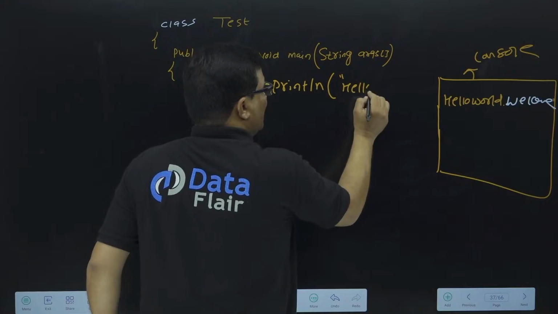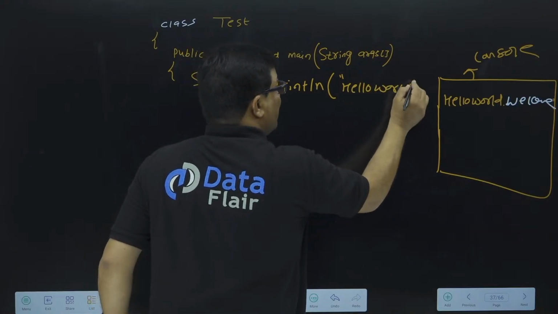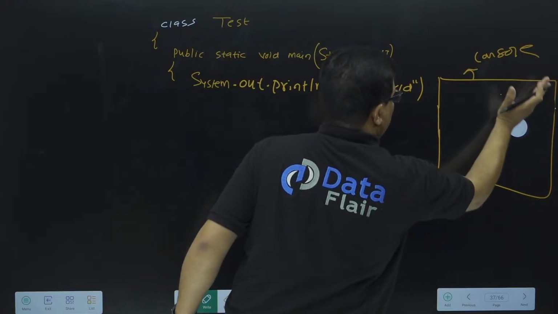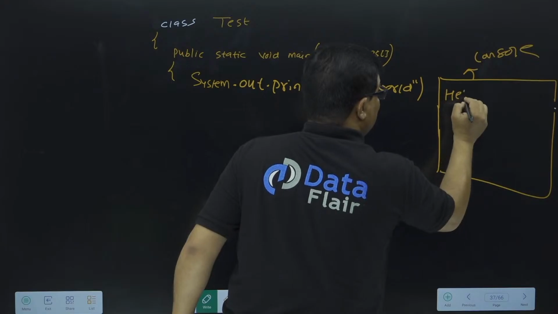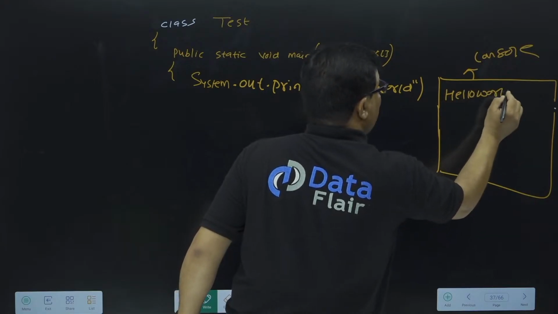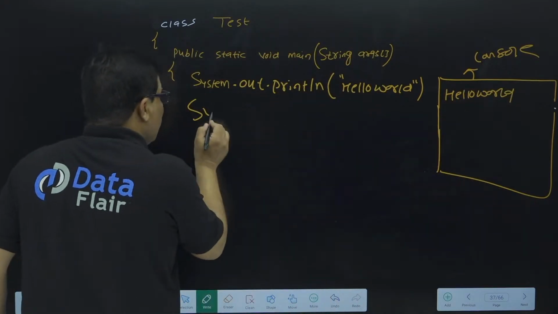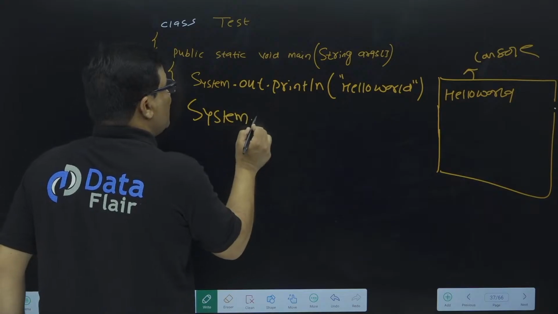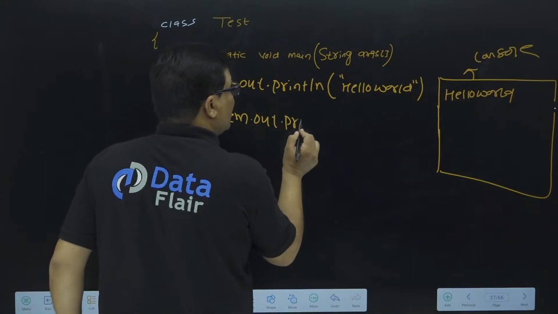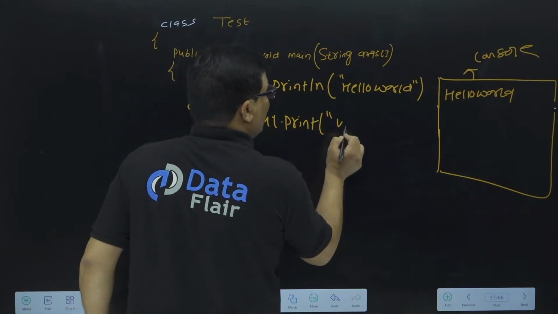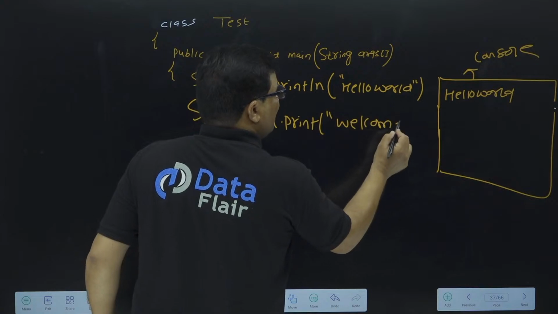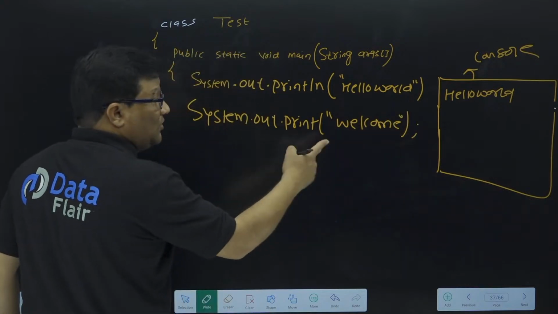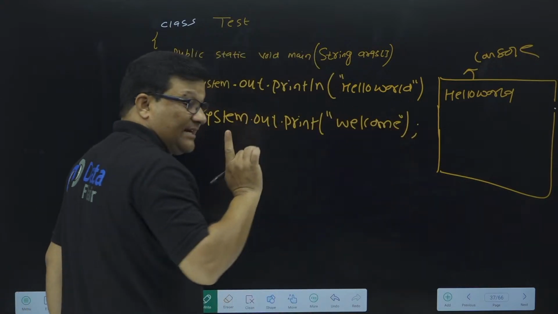Okay, so system.out.println hello world prints my data on the first line, on this line hello world, and then it moves the cursor to the next line. In the next line, suppose I use the statement system.out.print welcome. So see this statement now.